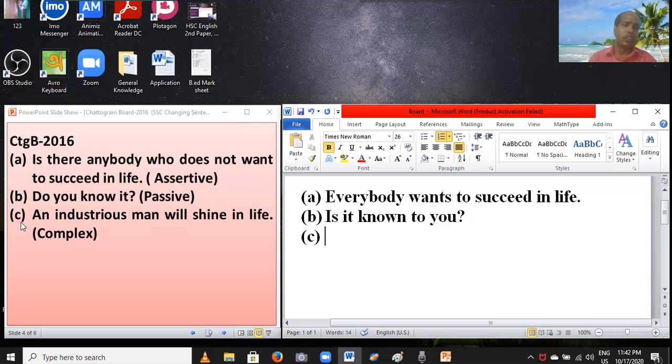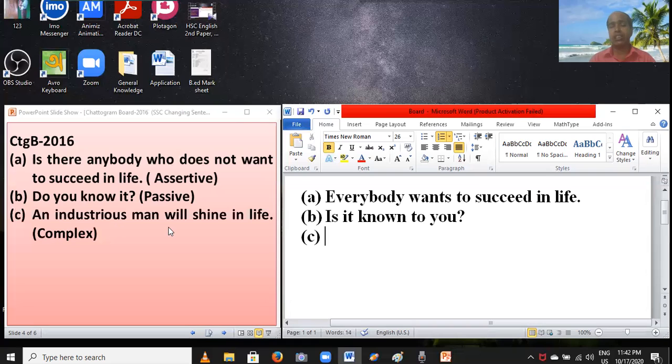Notice carefully, question C. An industrious man will shine in life. You have to change it into complex. Question: is the sentence compound or simple? These students, you know, one subject, one finite verb, simple sentence.